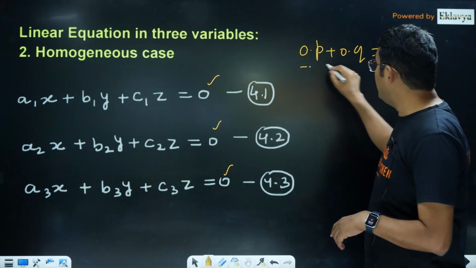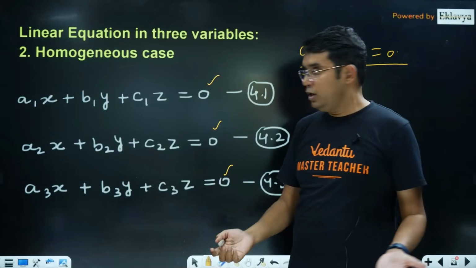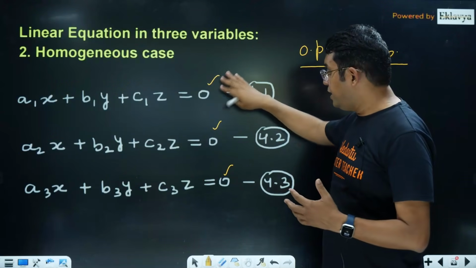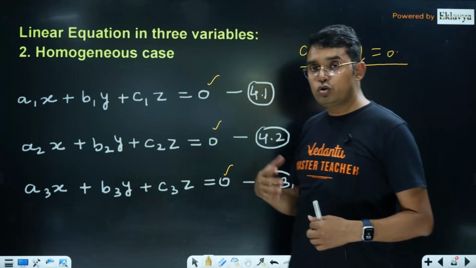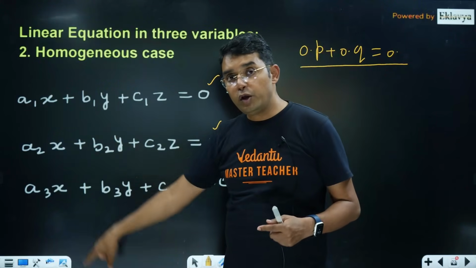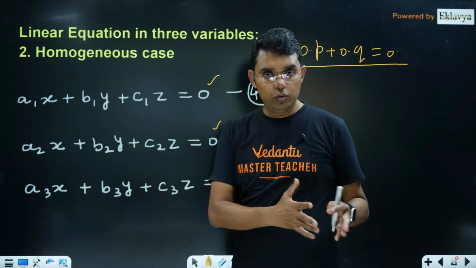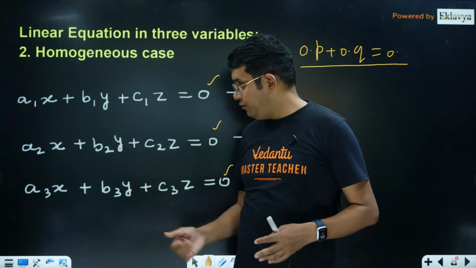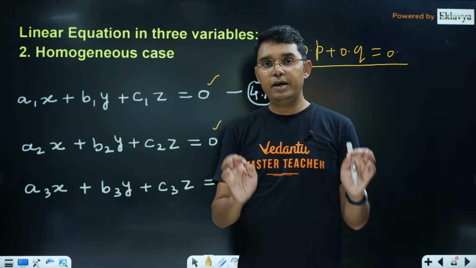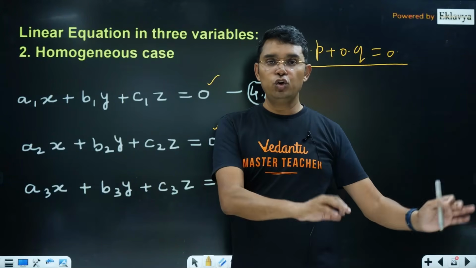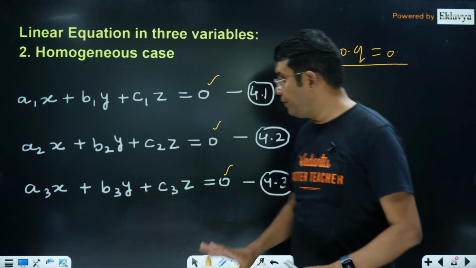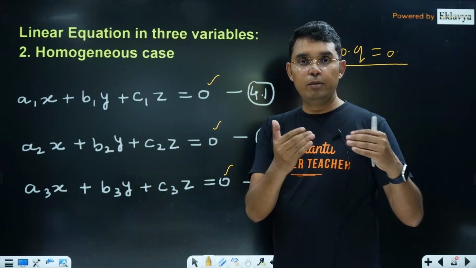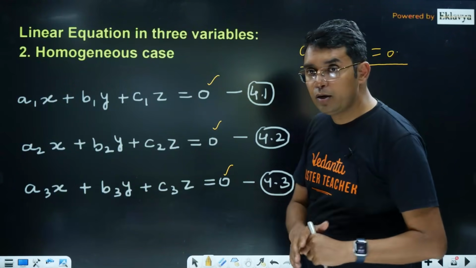So there is never a case when the fourth equation will not be satisfied. So what can happen: the two equations giving p and q, if they satisfy the third one, will have infinite solutions. If they do not satisfy the third one, it will have a unique solution, that is 0 0 0. That's it. I will be sharing my session notes with you in the description link, you can go through that also.